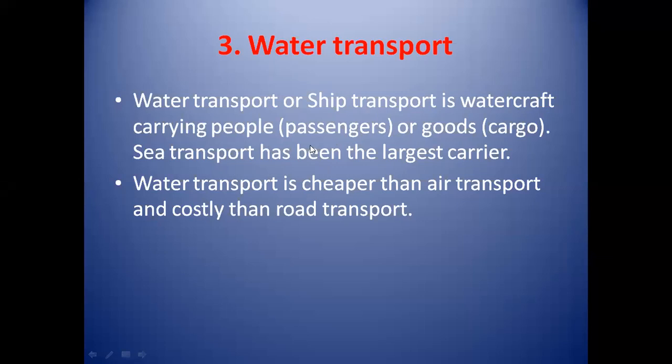That is, in water transport, ships are used, and the passenger carrying capacity of a ship is larger than the bus or the rails. Then next point is water transport is cheaper than air transport and costlier than road transport. That is, the cost of water transport is less than air transport and more than road transport.